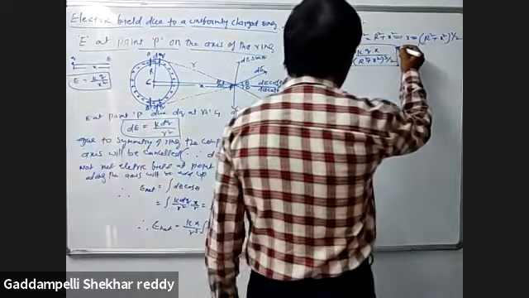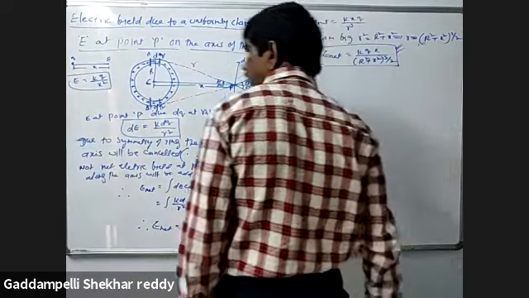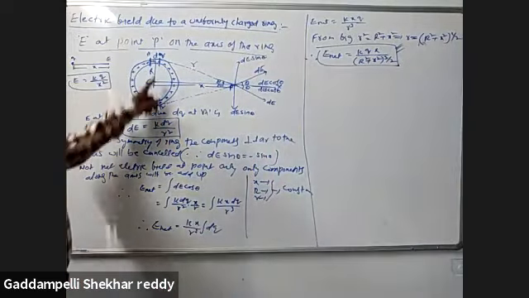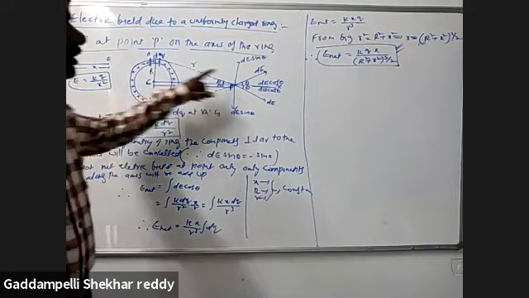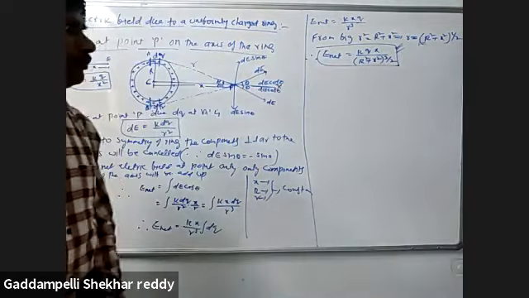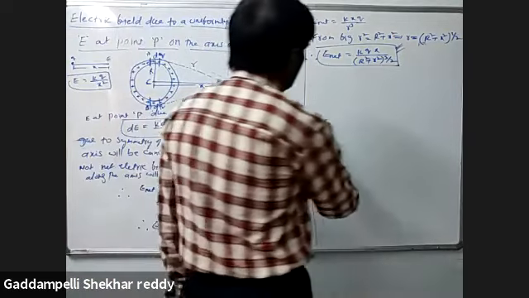So you should remember this most important formula. If it is asking the intensity of electric field on the axis of the circular ring due to the equal charge distribution, E net is equal to k q x by (R square plus x square) whole power 3 by 2.